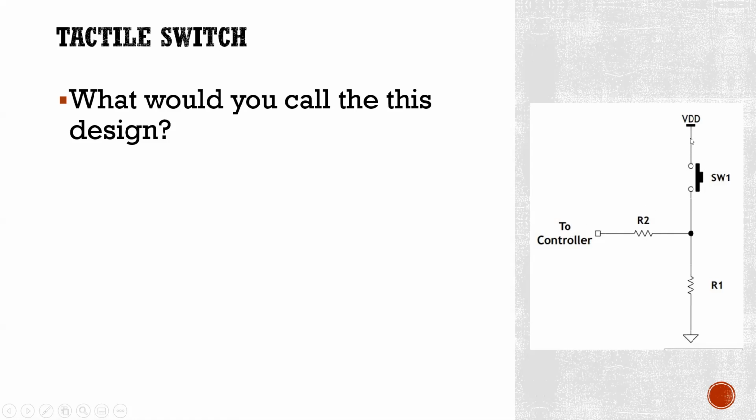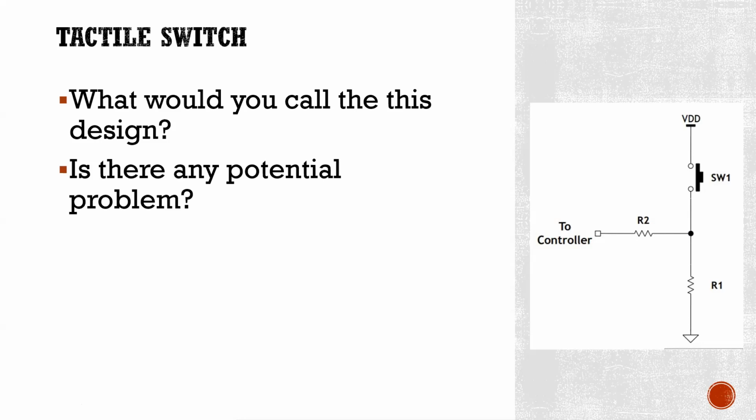When the switch is closed, the whole VDD current will flow through the microcontroller, which may damage the microcontroller. So we have a resistor R2 and we have another resistor R1. Whenever we use a pull-down circuit, R2 should be 10 times greater than R1. Sorry, R1 should be greater than R2.